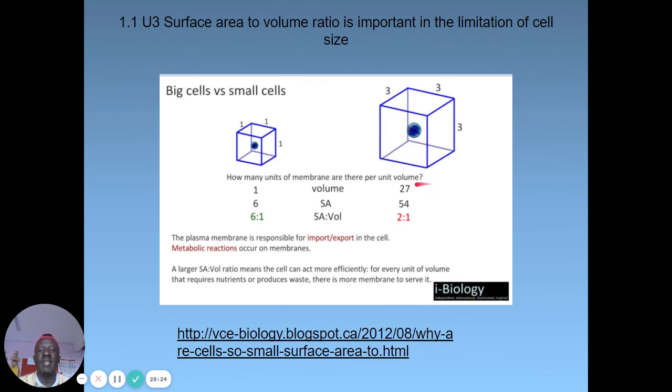And this is one reason why we say that smaller organisms use a lot of energy, because they lose a lot of heat to the surrounding. This is the biology behind why they require a lot of food, because they have a high metabolic rate.